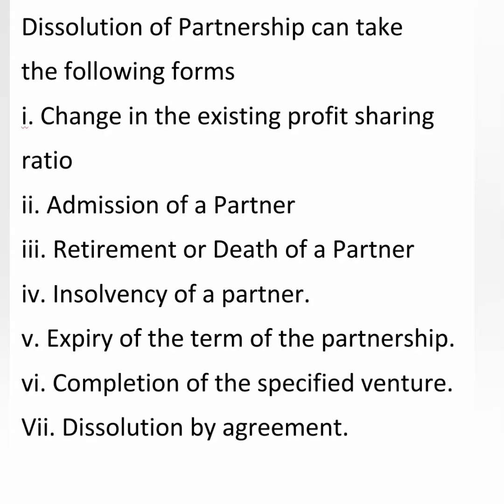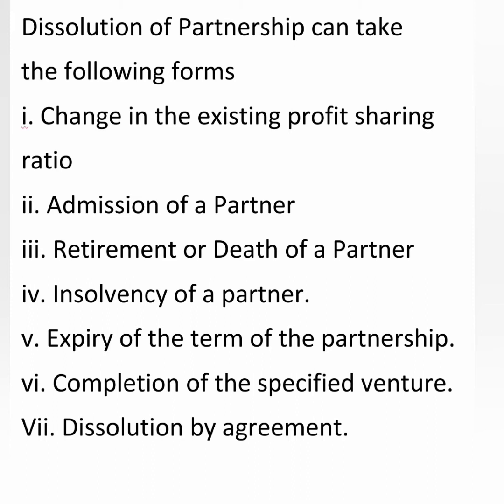Next, we are going to see, if dissolution of partnership happens, what all will get changed in the partnership form of organization. First one is a change in the existing profit sharing ratio. Normally, when three partners A, B and C are there, they will be having profit sharing in different ratios. But if B is retiring from the firm or going out from the partnership, A and C will continue. In such circumstances, the profit sharing ratio will change.